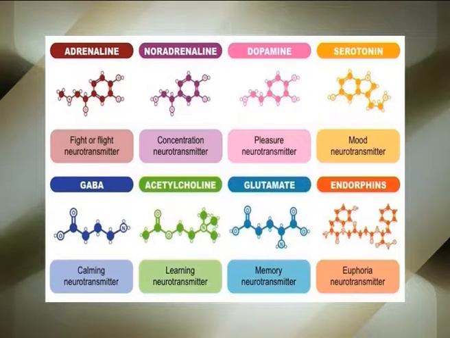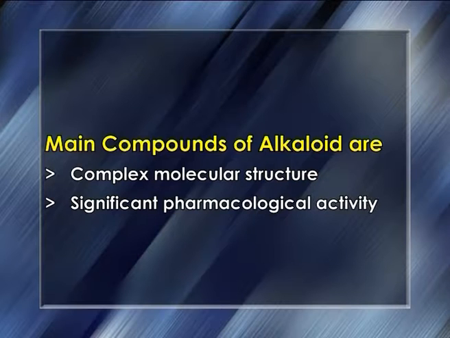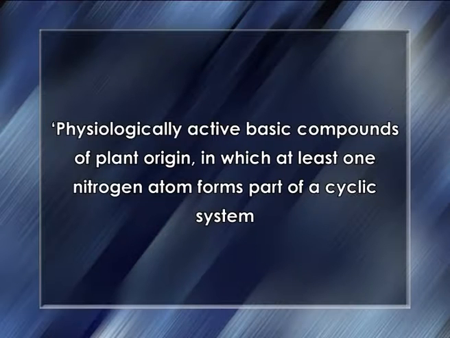The similarity of the structures of many alkaloids to neurotransmitters, and their ability to attack them, makes them potent nervous system drugs. Among these neurotransmitters are acetylcholine, noradrenaline, dopamine, serotonin, and GABA. The main characteristics of alkaloids are complex molecular structure and significant pharmacological activity. They are unique molecules of the plant kingdom which have action on animals. Therefore, alkaloids are generally defined as physiologically active basic compounds of plant origin in which at least one nitrogen atom forms part of a cyclic system.